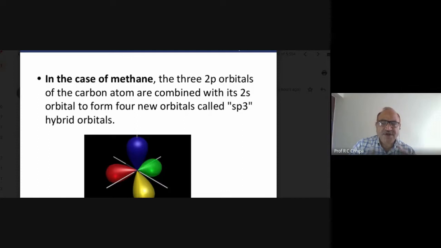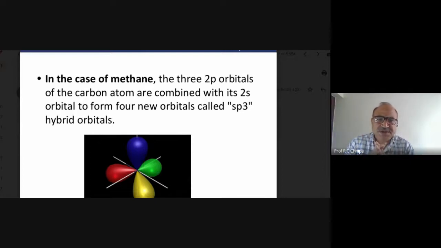So here one more thing, whatever we have earlier discussed about bonding: because one atomic orbital and the other atomic orbital mix, during the mixing the shape will change. So what about the shape? Here, one 2s atomic orbital of carbon, then the 2p atomic orbitals of the p subshell: px, py, pz.